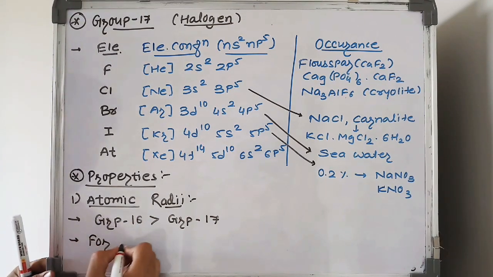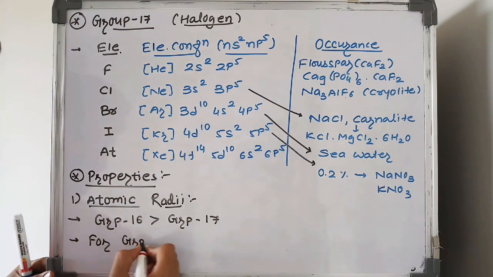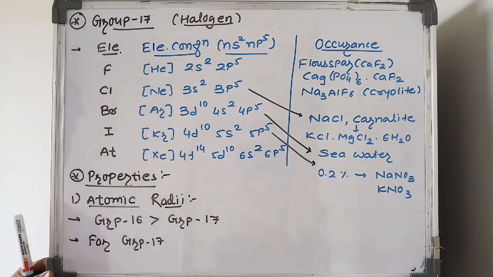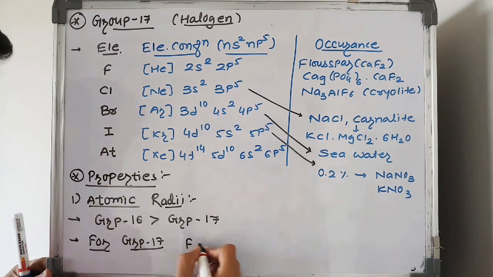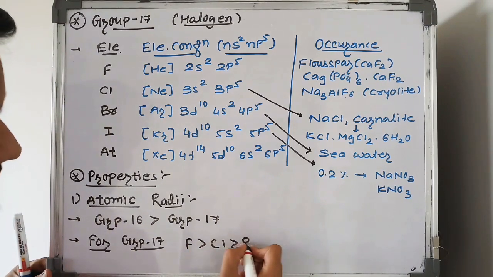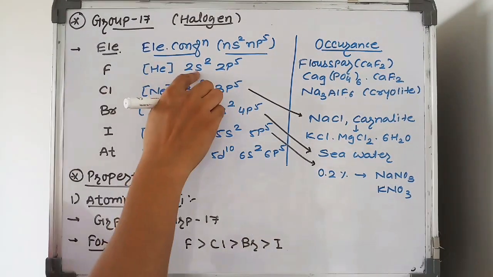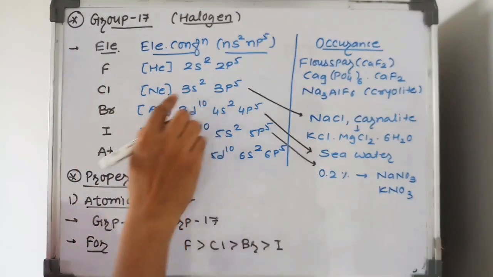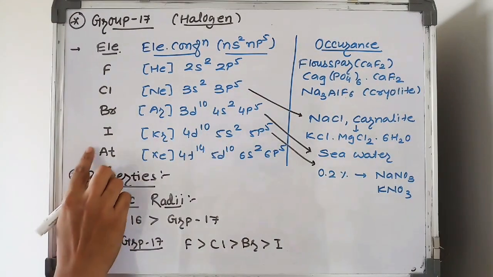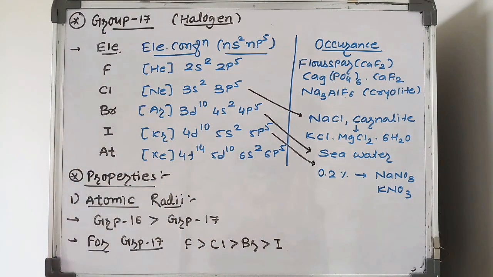And for group number 17, remember this student, as we move from top to bottom, the value of atomic radii always increases. Why? Because fluorine falls in the second period, chlorine in the third period, bromine in the fourth period, iodine in the fifth period. So as we move from top to bottom, the atomic radii increases.